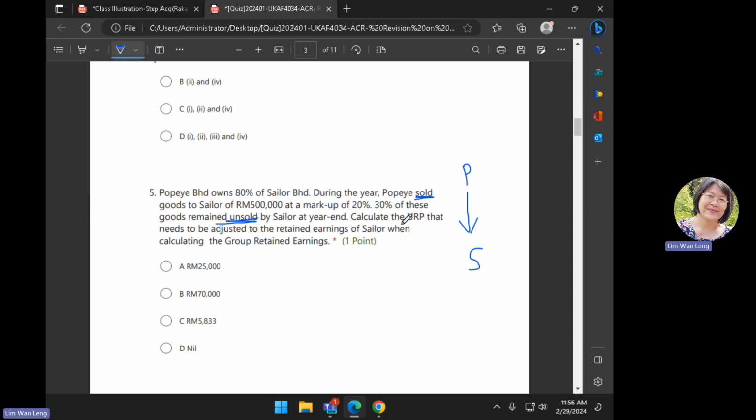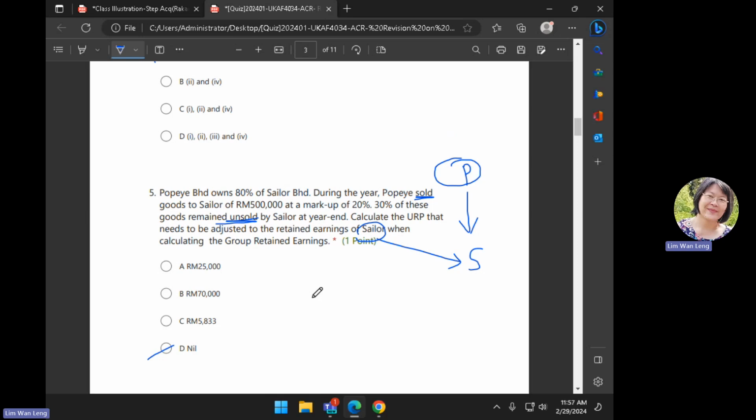So what is the requirement? Calculate the URP that needs to be adjusted to the retained earnings of Sailor. Who is Sailor? When calculating the GRE. So the question asks you, you have the direction of transfer that is this way. From whose books are you supposed to offset the URP? From the seller. Who's the seller? Parent. So, in other words, if the question requires you to calculate URP to be offsetted from the retained earnings of the buyer, is there any or not? No lah. Answer is no.